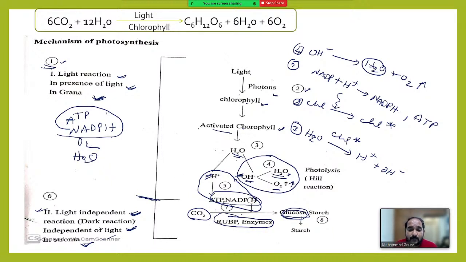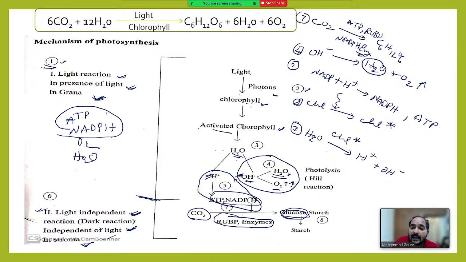Okay, this is the seventh point. That's it. This is the seventh one.